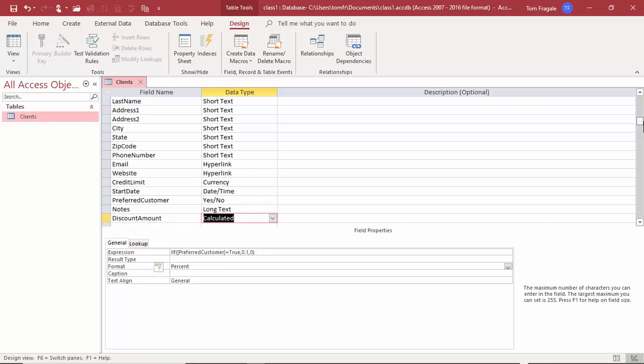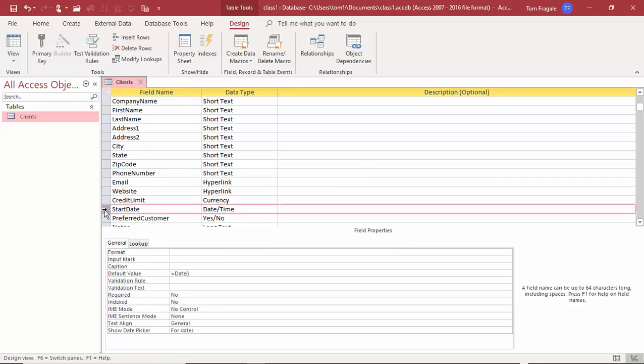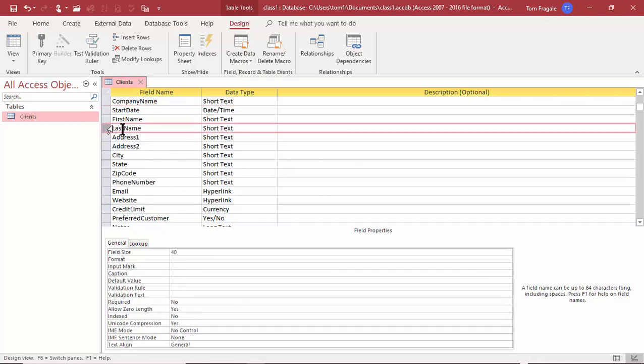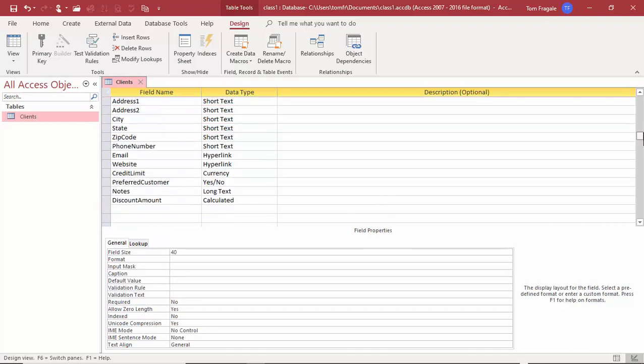Now let's say I want to move a field up or move a field down. So let's say that's start date. I want to have it up towards the top. So I'm going to click on this gray area next to the words start date, and that's going to highlight the entire row. Then I'm still within that gray area. Now I'll just drag it up above the first name. Good. So that's how you can move your fields. You click on that gray box next to a field, then you can just drag it up or down. So you can also reorder the fields in your table as well.